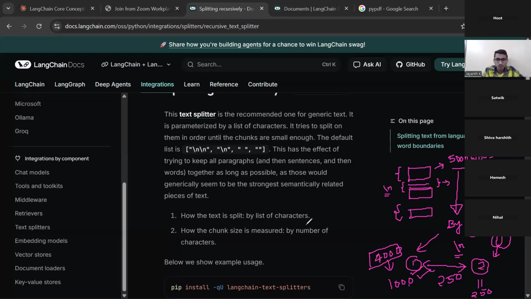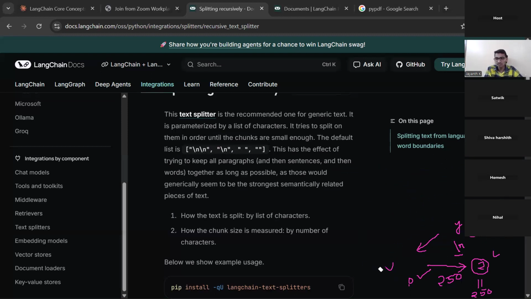Right? Now, let me clear this. And now you understood how the recursive text splitter works. Right? Anyone having any doubt in this?